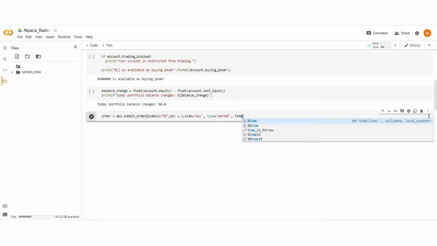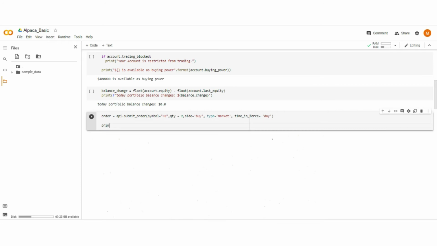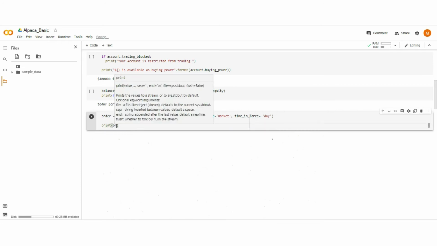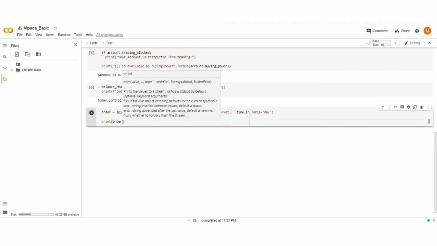Now we are going to submit our order with time in force as day. So type day. After that, print the order details. So type print order and execute that line.